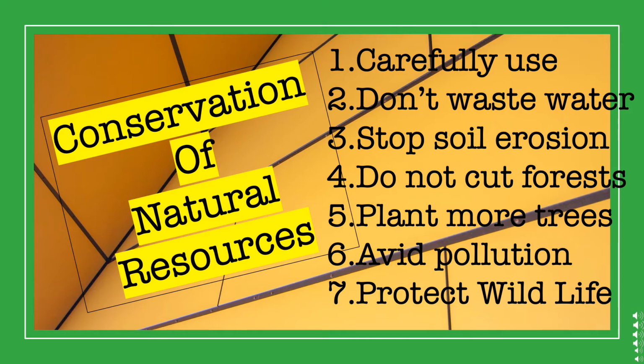A few small things which we can do at our end are: do not waste water at any point of time. Stop soil erosion. Now, what is soil erosion? Soil erosion is a naturally occurring process that affects all types of landforms. In agriculture, children, soil erosion refers to the wearing away, the washing away of a field's topsoil by the natural physical force of water and wind, or through forces associated with farming activities.